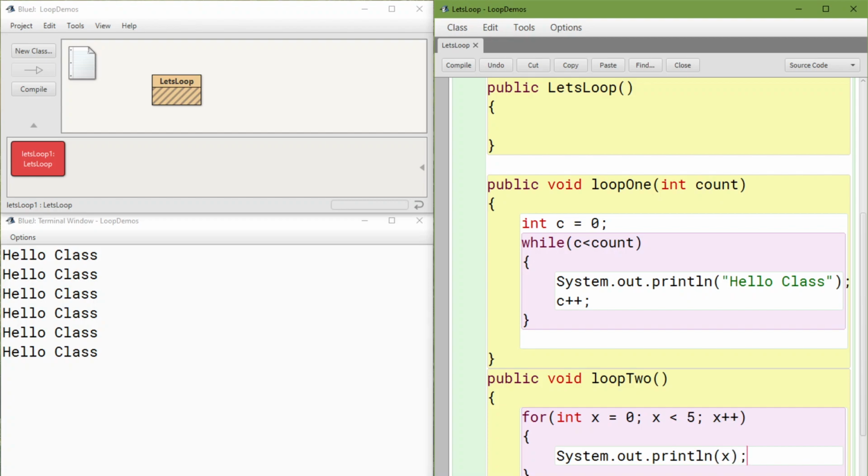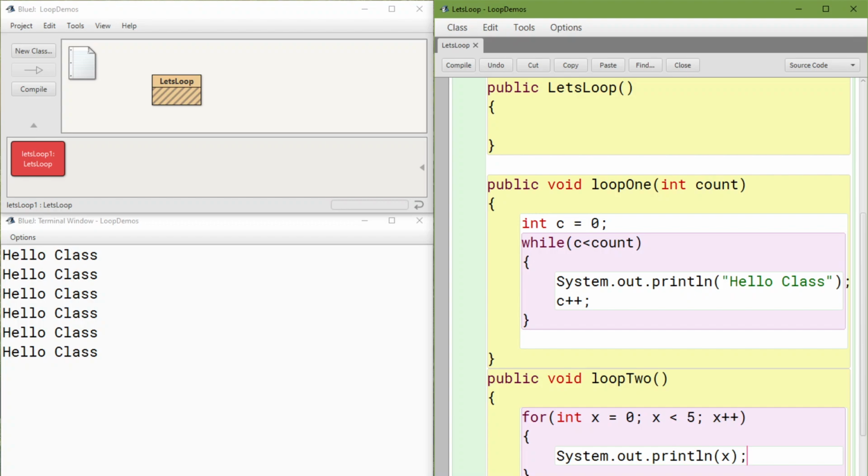That way we can track it and see what's happening here. x is going to be 0 the first time, and then x will be 1, 2, 3, 4. But when x is 5, 5 is not less than 5, so it will stop. This should be everything from 0 to 4.